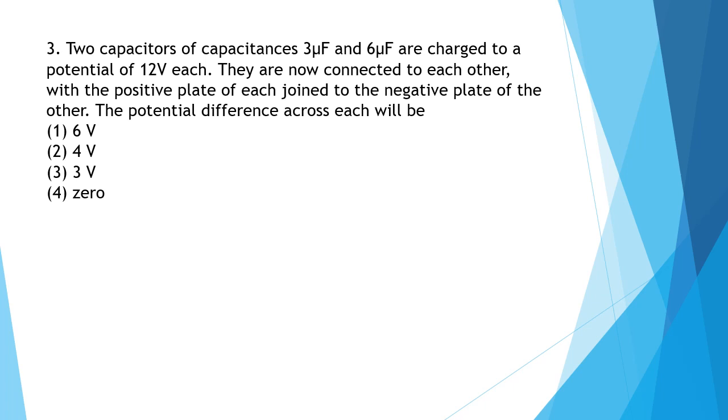Question 3. Two capacitors of capacitance 3 microfarad and 6 microfarad are charged to a potential of 12 volt each. They are now connected to each other with the positive plate of each joined to the negative plate of the other. The potential difference across each will be. So potential difference will be equal to C1V1 minus C2V2 upon C1 plus C2. When we put the values in it, we get 4 volts. So the correct answer will be option 2.